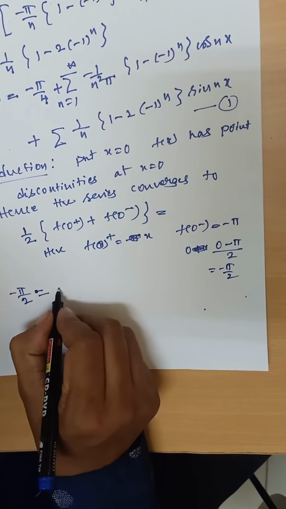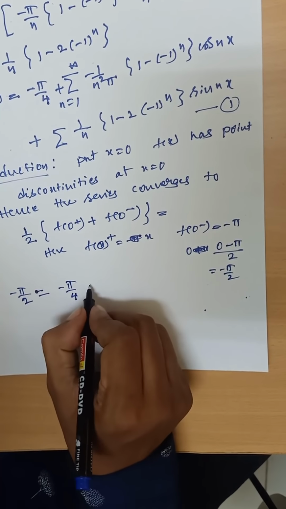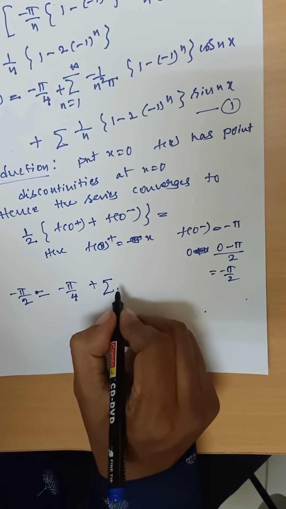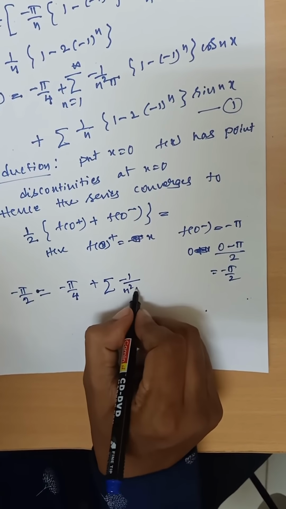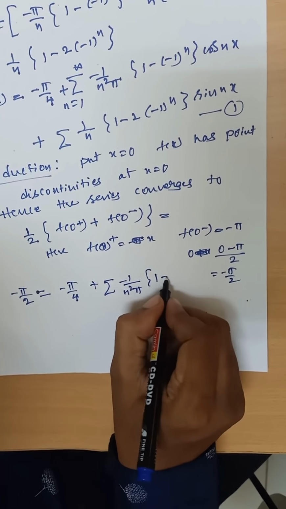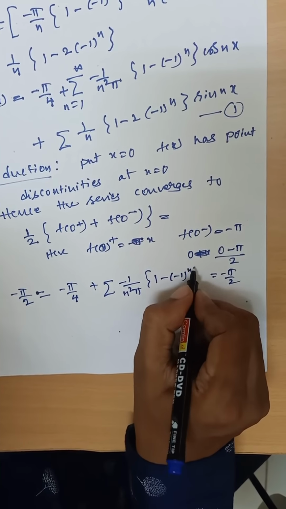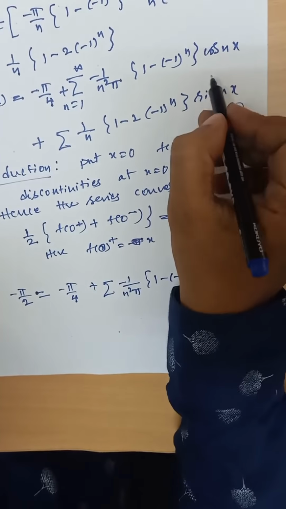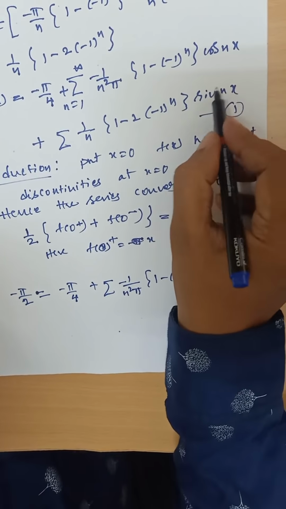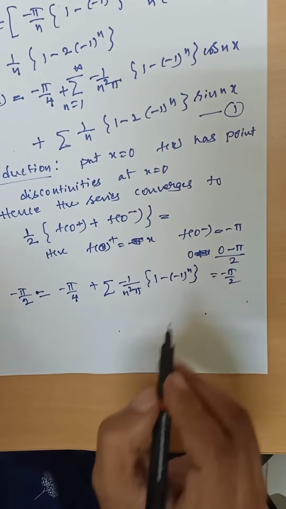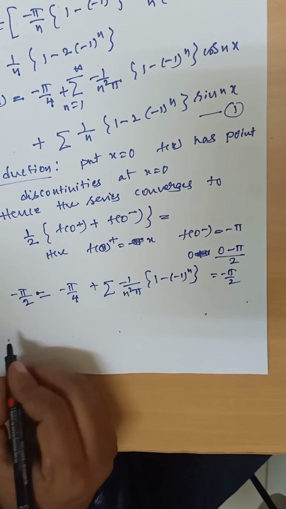Equal to minus pi by 4 plus summation of minus 1 by n square pi into 1 minus minus 1 power n. Put x is equal to 0. Here cos 0 is 1, sin 0 is 0. So this term is completely 0. It leaves only this.